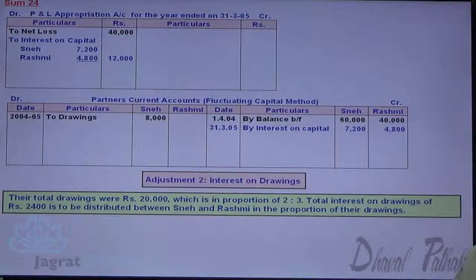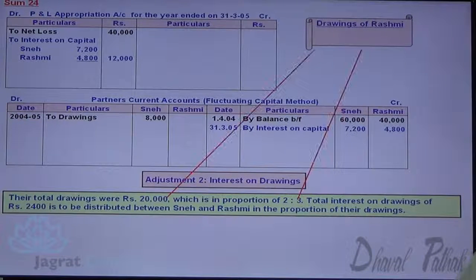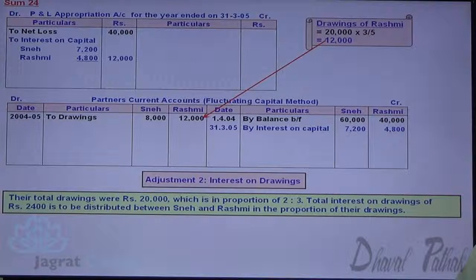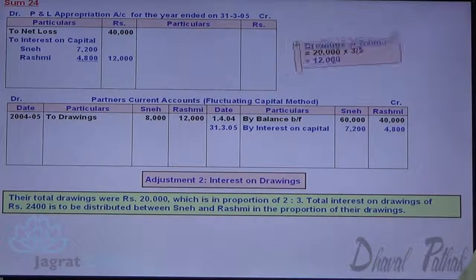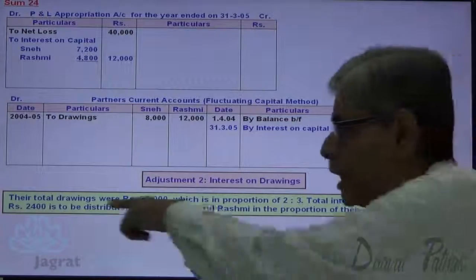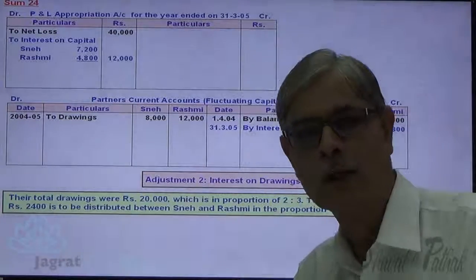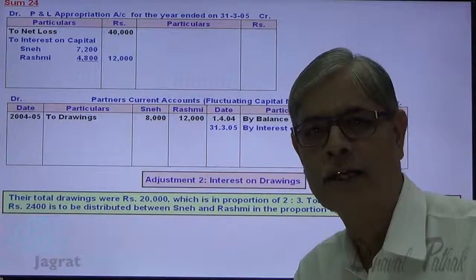Drawings of Rashmi. 20,000 into 3 by 5, 12,000. Debited to the capital account of Rashmi. Now total interest on drawings is 2,400. That also will be distributed in the ratio of 2:3.